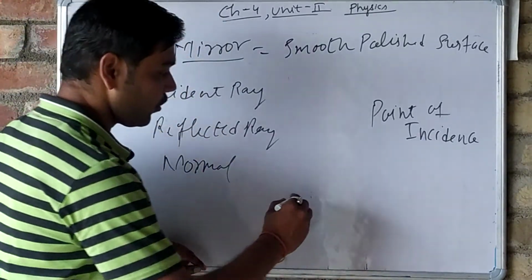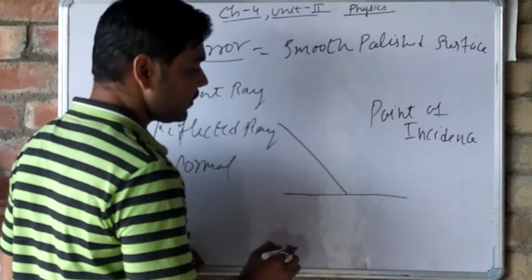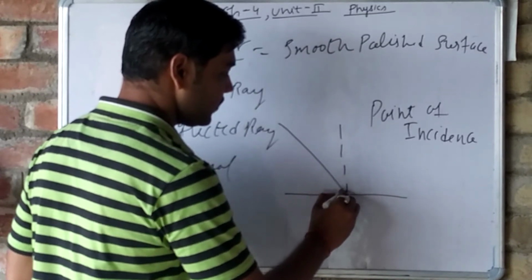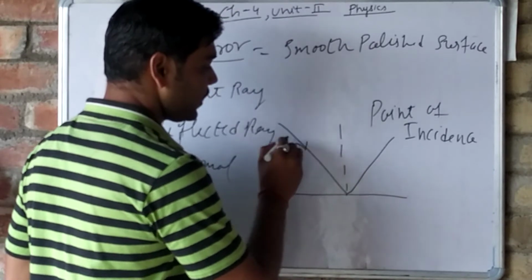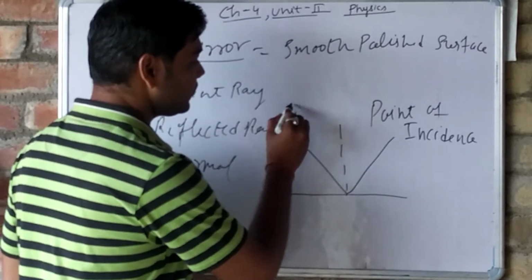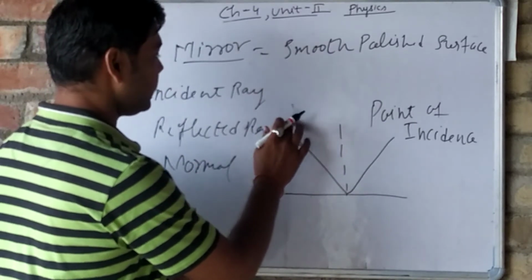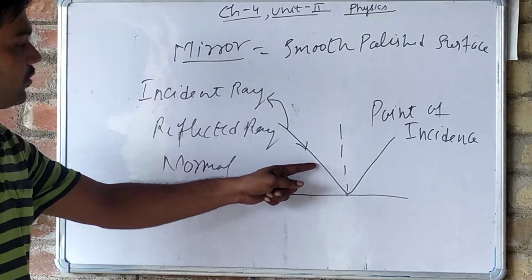Again I am going to draw. Now see here, this is a plane surface, this is a ray. After striking, what happens? This is a normal and this is another ray. This is known as the incident ray. This is known as the reflected ray.